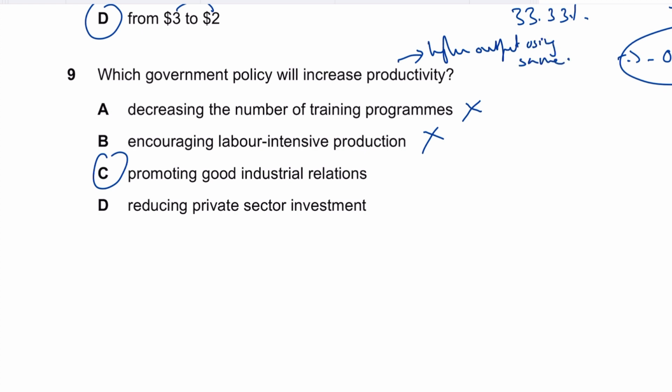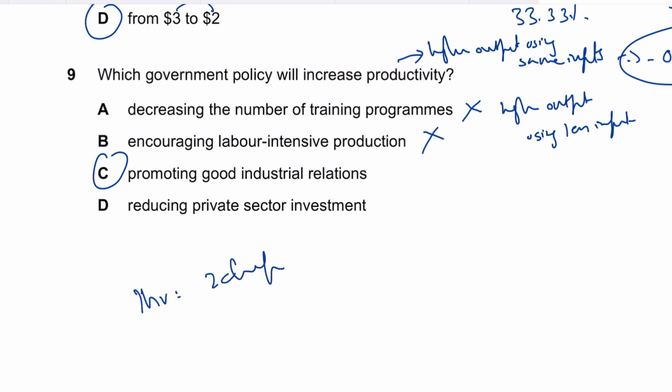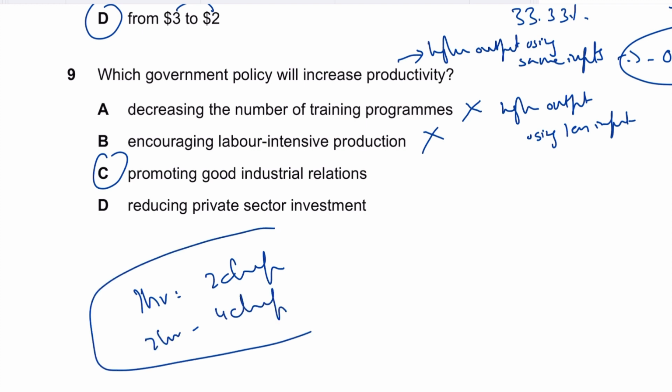If you're using the same inputs, you end up producing a higher output, or you are producing a higher output using less input. So in both scenarios, just think now, for example, you're studying for your exam. In 1 hour, if you can finish 2 chapters of economics, and in 2 hours you finish 4 chapters of economics, this doesn't mean that your productivity has gone up. Although your total output has increased from 2 to 4, it's not an indication that your productivity is increasing as well.